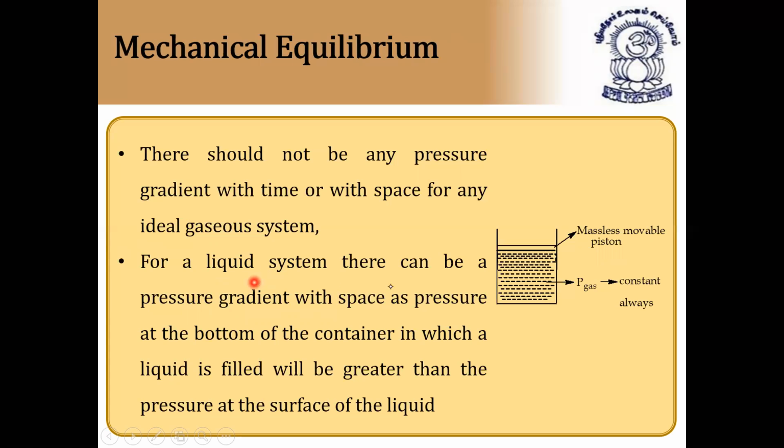For a liquid system, there can be a pressure gradient with space, as pressure at the bottom of the container in which a liquid is filled. So the pressure at the bottom will always be greater than the pressure at the surface of the liquid. So at the surface of the liquid, the pressure is less. So this is nothing but mechanical equilibrium. There should not be any pressure gradient with time or with space for any ideal gas system. If a system has no pressure gradient with respect to time or with space for any ideal gas system, it is called mechanical equilibrium.